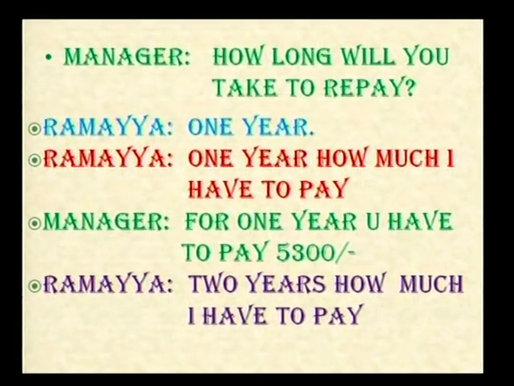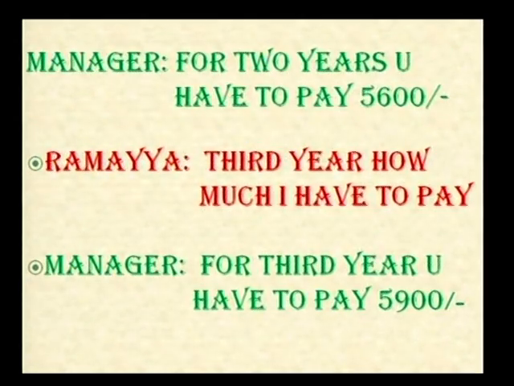And here, Swallows, do you know? The farmer is uneducated. He doesn't know everything. So here, the farmer was clearing his doubts. Let's see what he asked the manager. Again, Ramaya asked, "For the 2nd year, how much money do I have to pay, sir?" Then the manager said, "For 2 years, you have to pay 5,600 rupees."